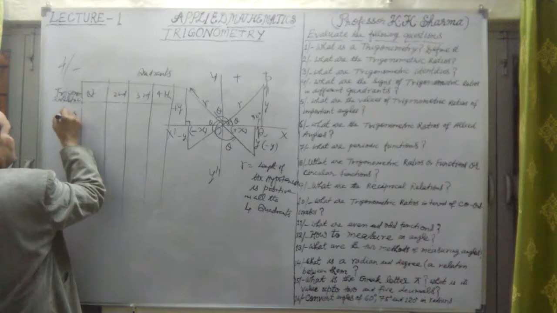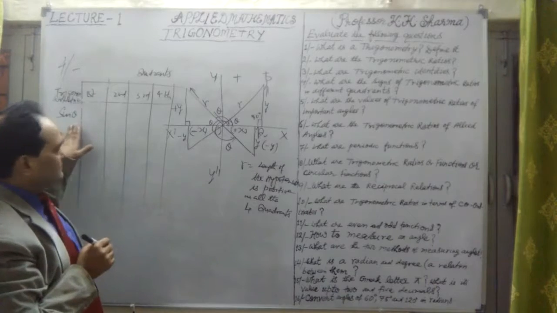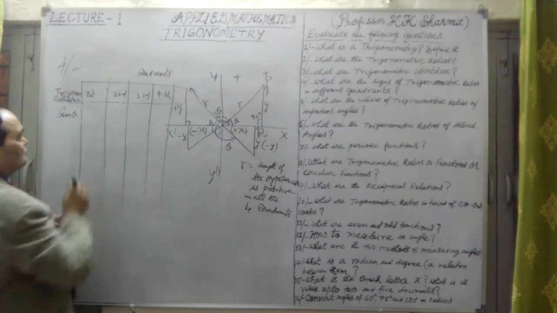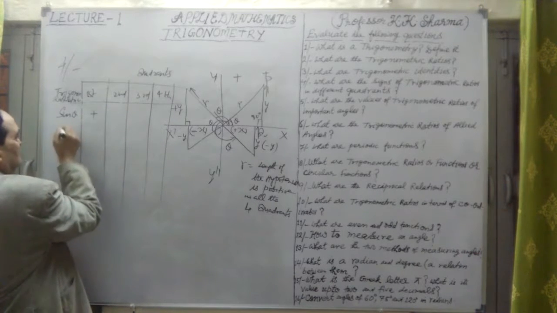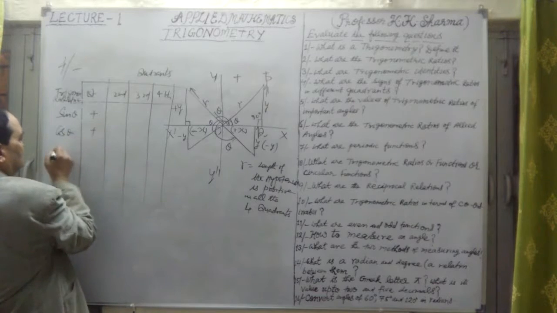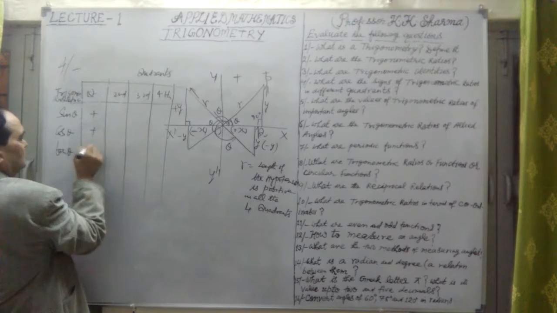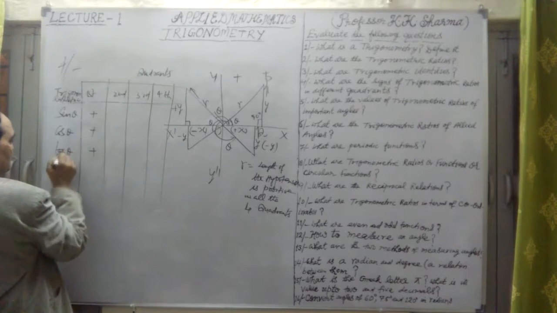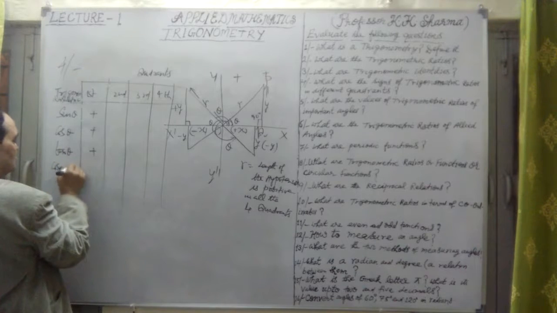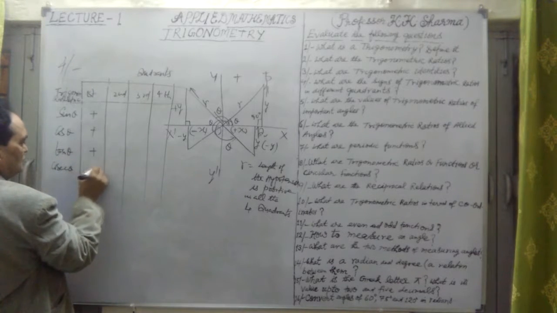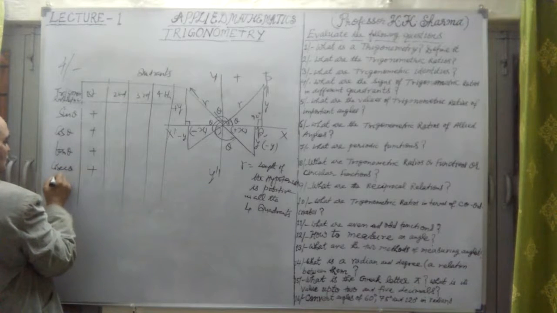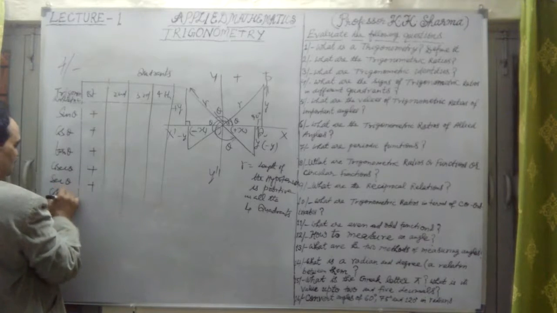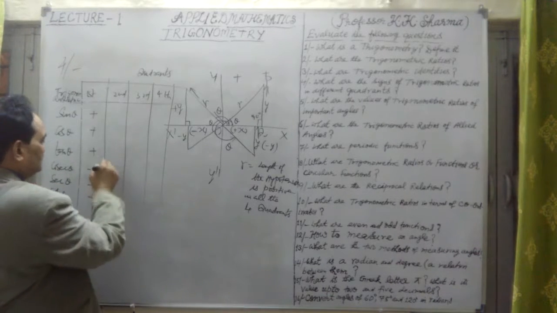Sine in the first quadrant is positive. In the first quadrant all are positive. Cos is also positive here. Tan theta is positive. Then cosec is positive, sec is positive, cot theta is positive. In the first quadrant all are positive.